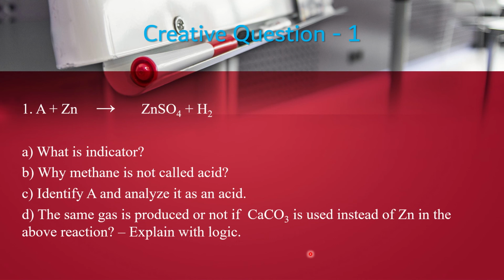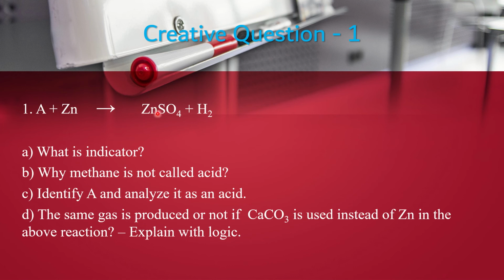These are your book exercises. Now I will solve some extra creative questions here. Creative question 1. Look here, this is the stem. A plus zinc. The products are zinc sulfate and hydrogen. Zinc sulfate is a salt, and hydrogen gas. When a metal reacts with any acid, it produces salt and hydrogen gas.